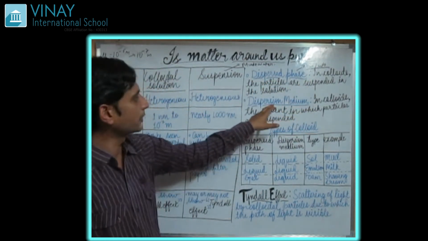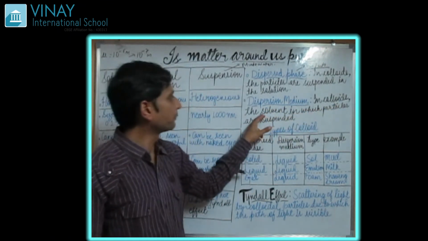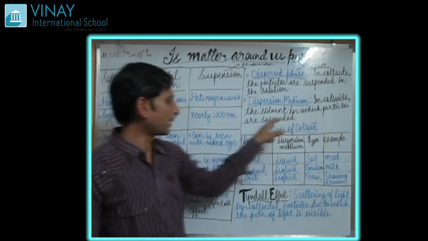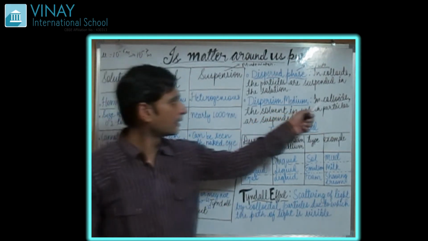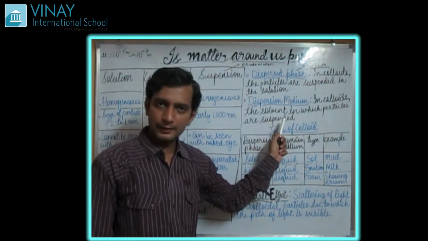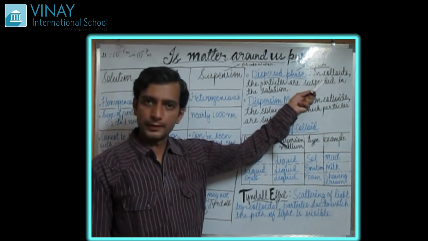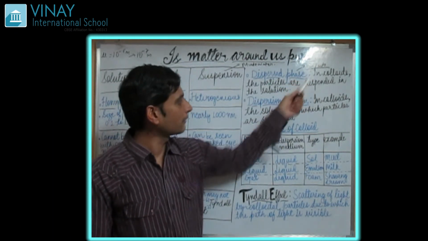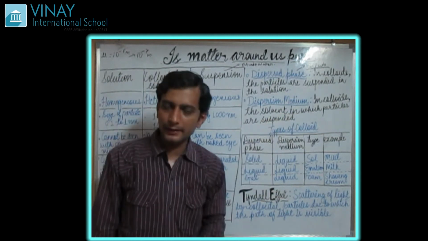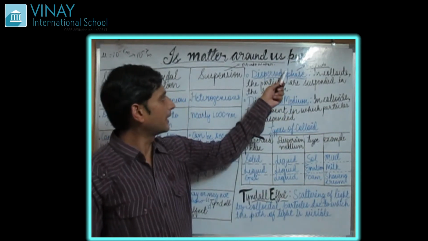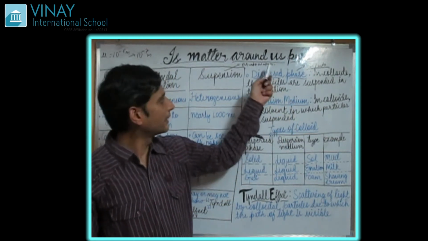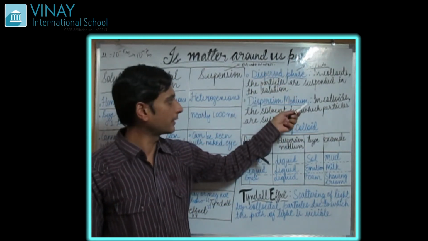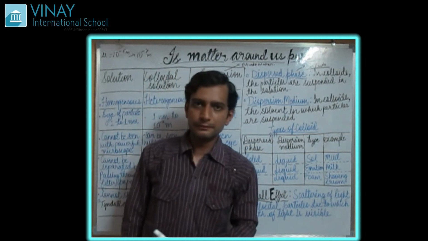What is the dispersion medium? In colloids, it is the solvent in which the particles are suspended. So what is the dispersion medium? This is the solvent, and this is the solute. The solute is taken in smaller quantity, and the solvent is taken in larger quantity. They are going to dip or dissolve in this, meaning the dispersed phase is going to get dissolved into the dispersion medium.